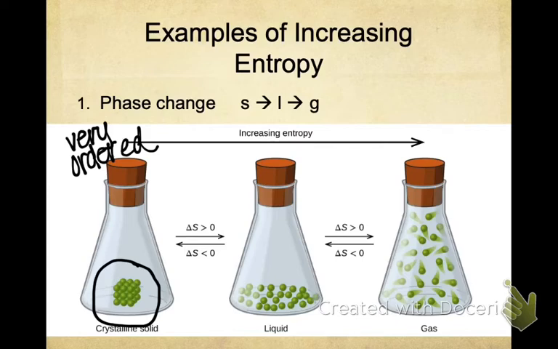Now if I look at the liquid in the next Erlenmeyer, you can start to see that the molecules and atoms have maybe pulled apart. They're all settling at the bottom of the Erlenmeyer, and there's a lot more disorder. They're not as ordered. So I've increased the disorder. So going from a solid to a liquid, I'm increasing disorder. So I'm increasing delta S. And you can see that increasing entropy here means delta S is becoming more positive as I go to the right.